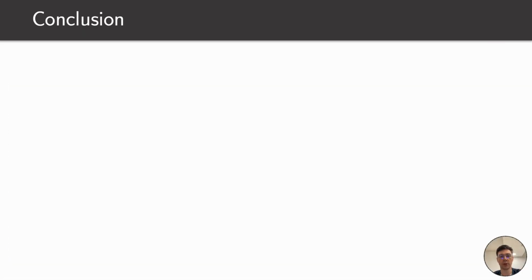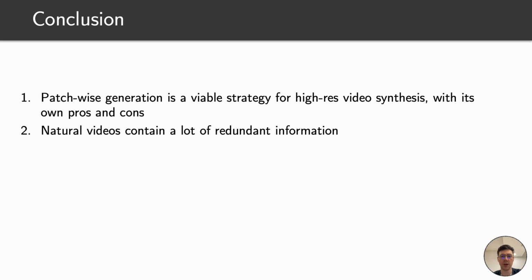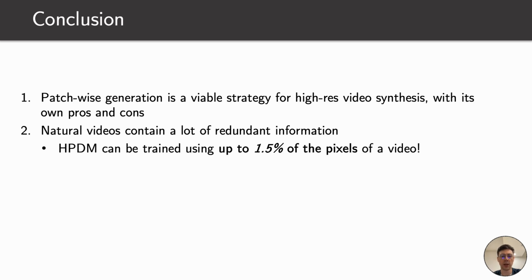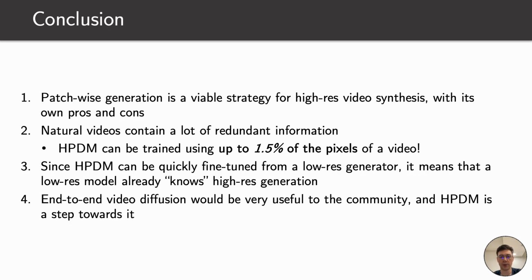Our work is a step towards end-to-end training of high-resolution video generators. The key findings which we deliver are the following. First, patch-wise generation turned out to be a viable strategy for high-resolution video synthesis, even though it is often neglected by the community. Second, our work demonstrates that natural videos contain a lot of redundant information. HPDM can be efficiently trained when using even 1.5% of the original pixel values. Third, HPDM allows rapid fine-tuning from a low-resolution generator, which hints that a low-resolution model already knows high-resolution synthesis and needs to be just nudged towards it. And finally, end-to-end high-resolution video generators would be very useful to the community and would allow to simplify both training and many downstream applications.